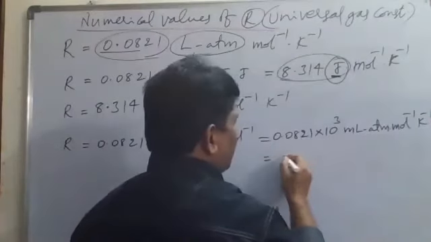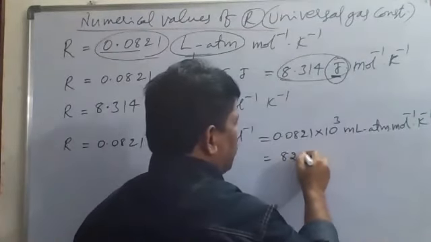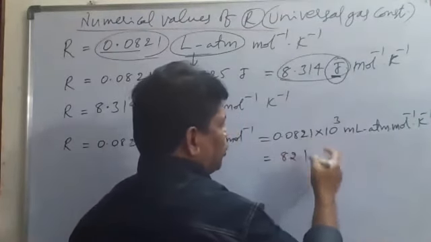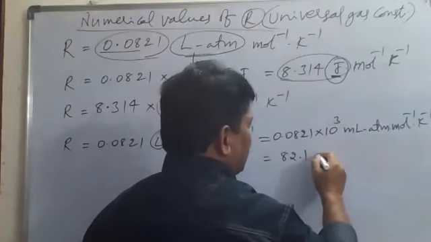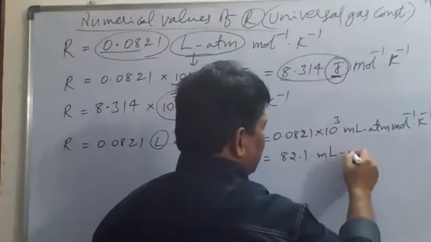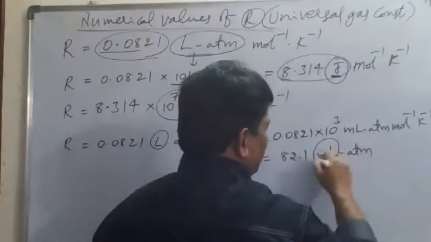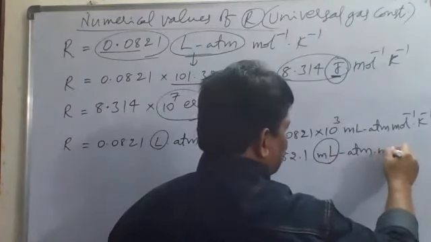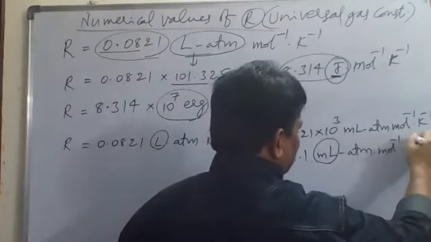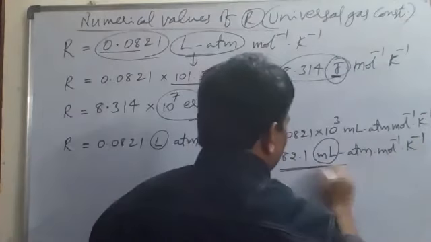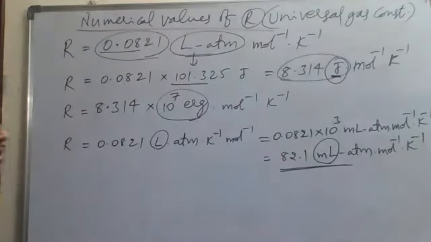That is equal to 82.1, with 3 significant positions. So 82.1 milliliters atm mole inverse Kelvin inverse. This will also be taken as units of R. Sometimes conversions are important here: 1 liter is equal to how many ml? 1 joule equals how many ergs? All these things we have to remember.